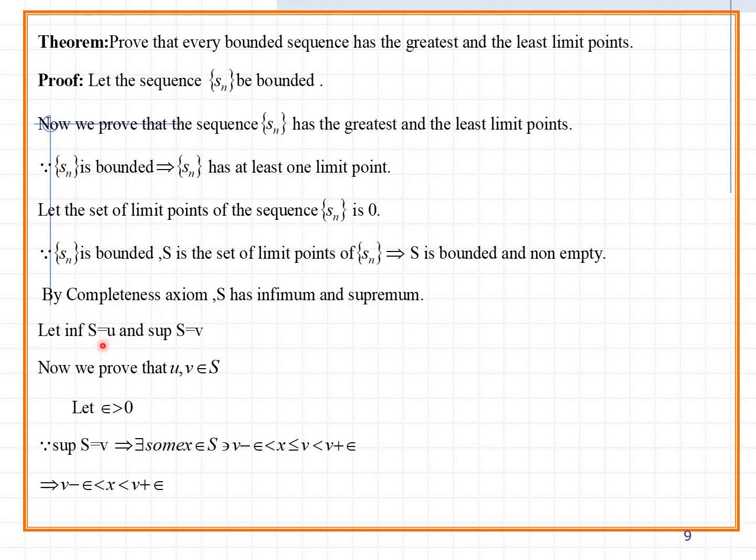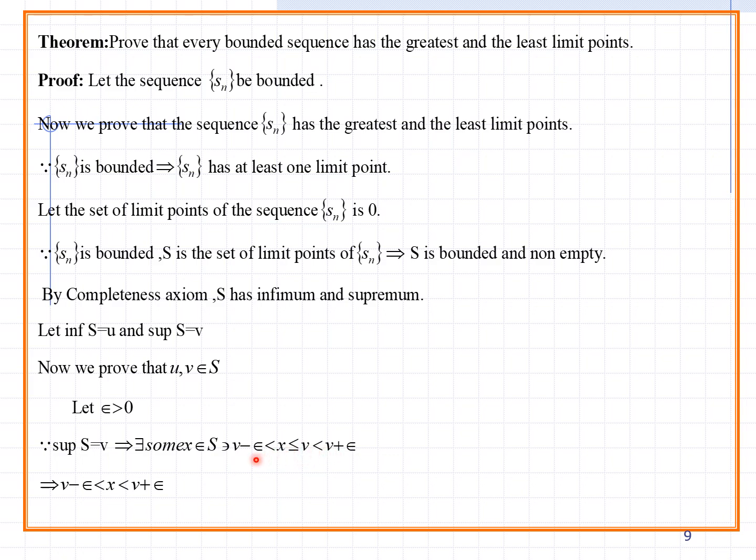So let infimum S equal small u and supremum S equal V. Now we prove that u comma V belongs to S. So these two elements should be in S. Let epsilon greater than 0, supremum S equal to V, there exists some x belongs to S such that V minus epsilon less than x less than or equal to V plus epsilon.